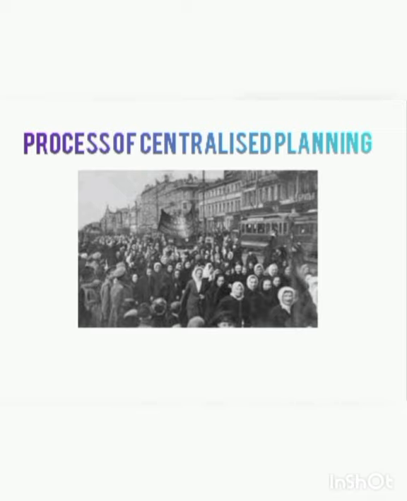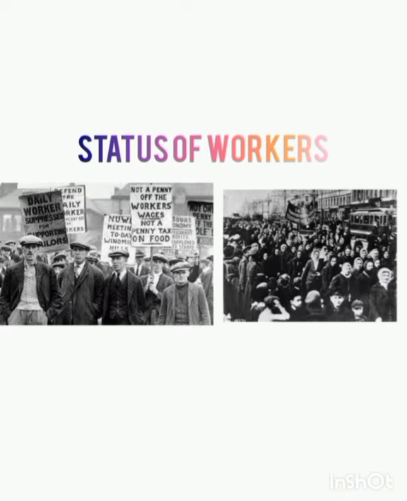Now, let's see about the condition of workers, or what status they had in the society. Rapid construction brought poor working conditions for workers. In many areas, the construction of a steel plant was achieved in 3 years. Workers did not have even basic facilities of toilets, healthcare, etc.